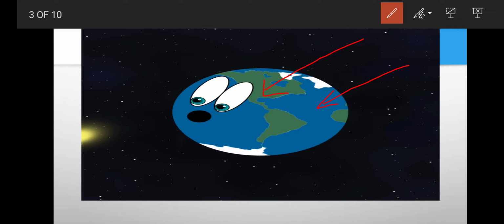So we can see that there is more water than land on the earth. As you can see, the green part is smaller than the blue part. So water is more than land. The earth appears blue in color when seen from outer space. It is called the blue planet. Okay? Earth is called the blue planet.